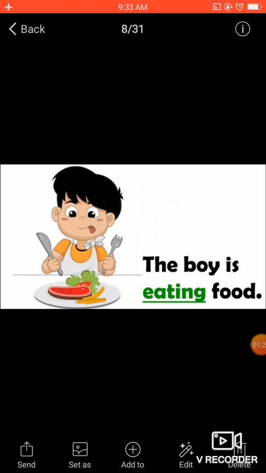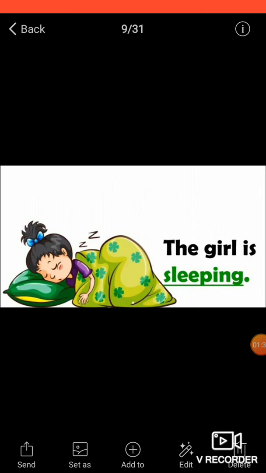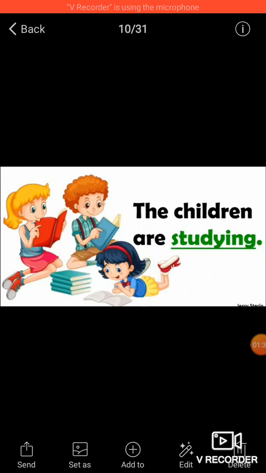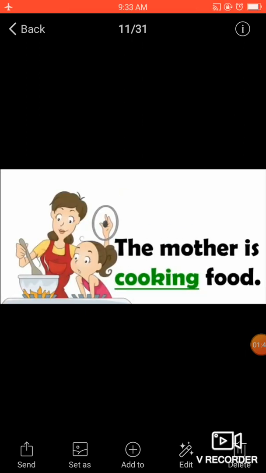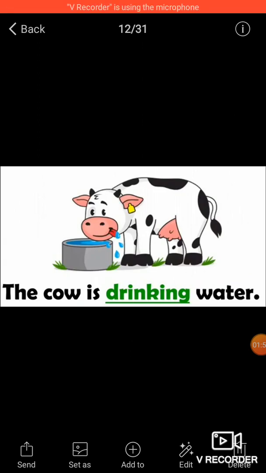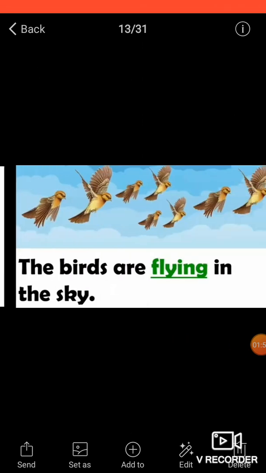Now see the examples. The boy is eating food. Now which action is being performed? Of eating. The girl is sleeping. Here, sleeping is the action. The children are studying. So the word studying is action. The mother is cooking food. So which action is being done? Cooking. The cow is drinking water. Here, drinking is the action.